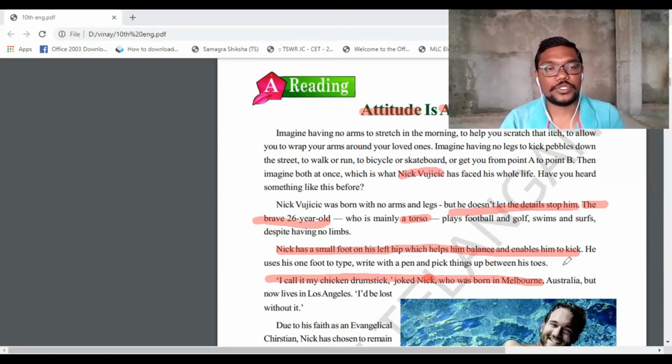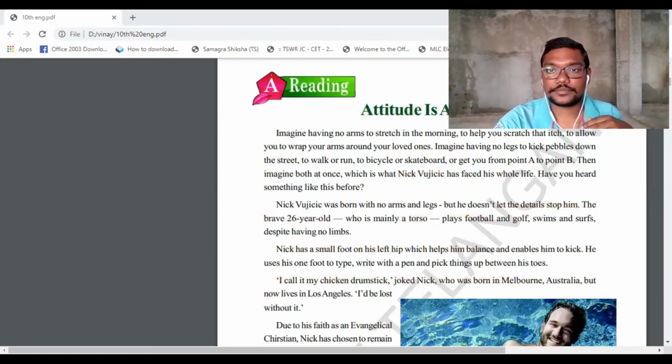"I would be lost without it." So he also said that if he did not have that chicken drumstick, that small foot that is attached to the hip, he would be a loser, lost all his life. It doesn't mean that he would be lost, but it means that it helped him a lot to become successful in his life. That he was explaining.